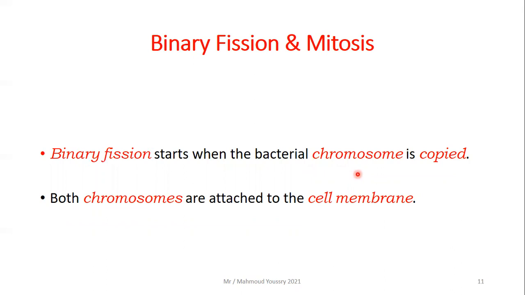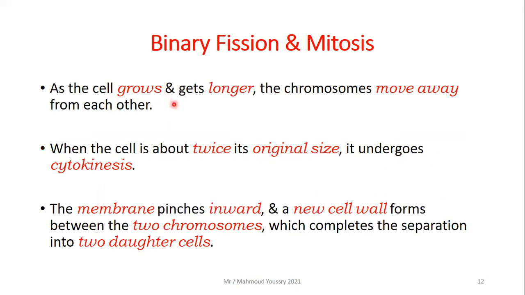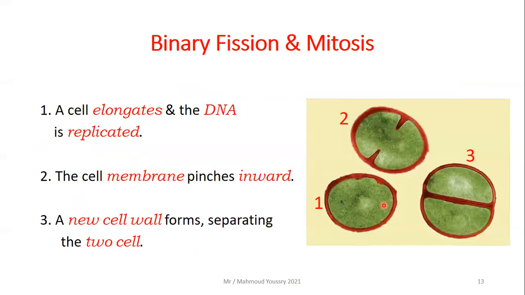Binary fission starts when the bacterial chromosome is copied. Both chromosomes are attached to the cell membrane. Then, as the cell grows and gets longer, the chromosomes move away from each other. When the cell is about twice its original size, it can divide. So it undergoes cytokinesis, the division of the cytoplasm. The membrane pinches inward and a new cell wall forms between the two chromosomes, which completes the separation into two daughter cells, as you can see from the picture.